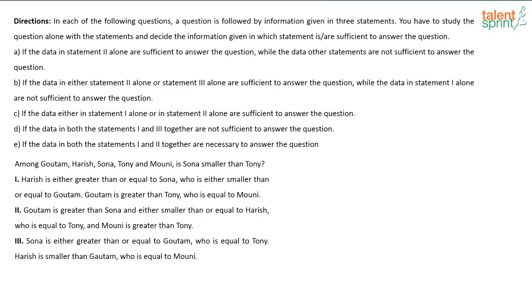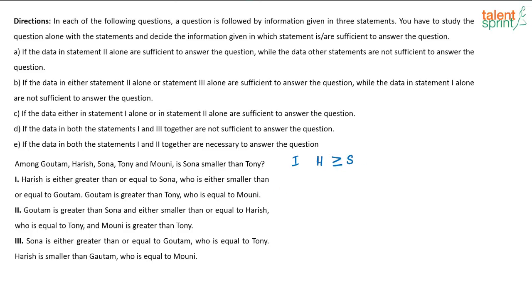So it's correct, it's fine. Among Gautam, Harish, Sona, Tony and Moni, is Sona smaller than Tony? So what is given in the first statement? The first statement says Harish is either greater than or equal to Sona, who is either smaller than or equal